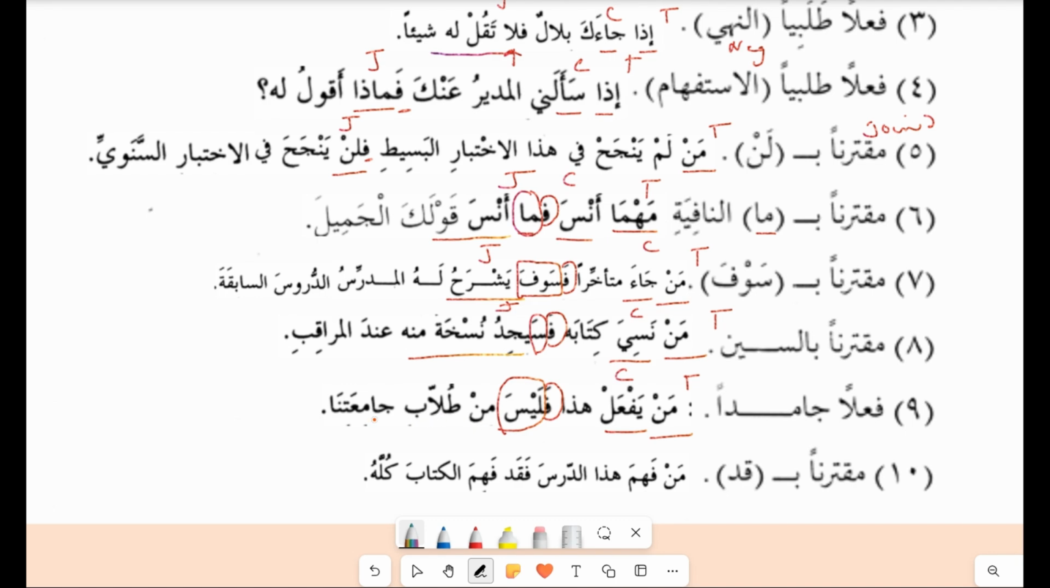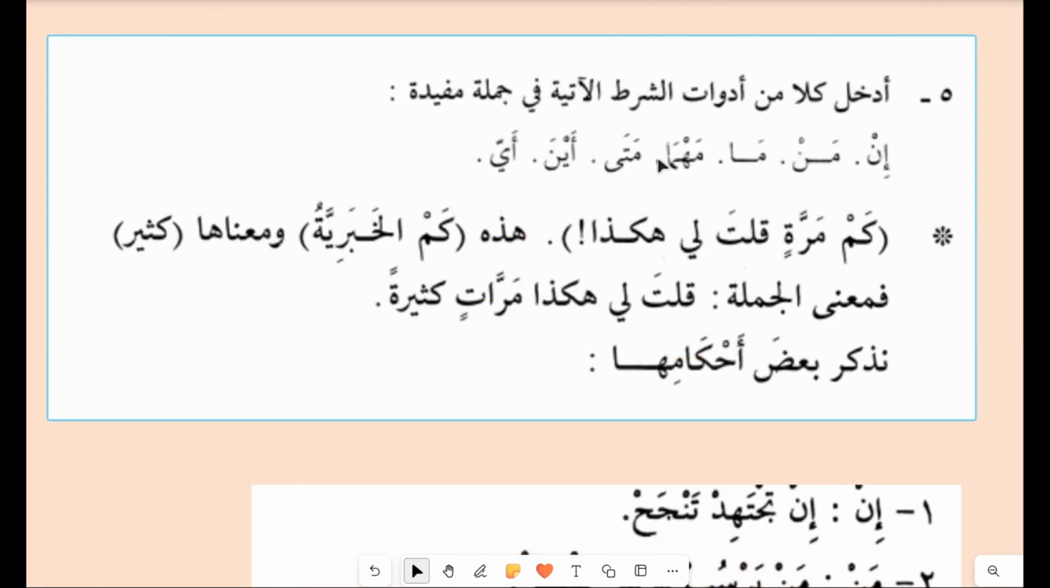Min tullabi jami'atina. So this is the jawab, muqtaranan bi-qad. Man fahima. Fahima is the condition. Hadhat darsa faqad. Qad has been added in the jawab and fa is also added. Fahima al-kitaba kullahu is the jawab actually. Now let's see the next question. Question number 5. Adkhil kulla min adawat al-shart al-aatiya fi jumla mufida.